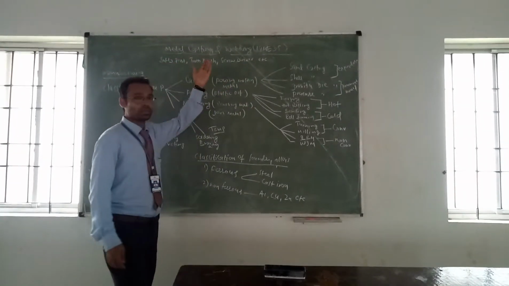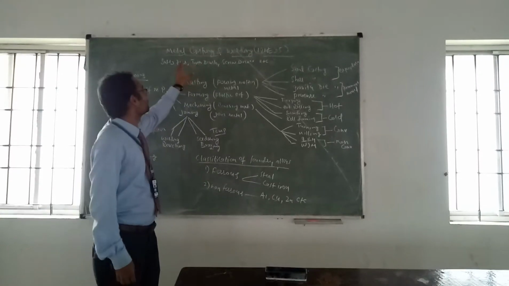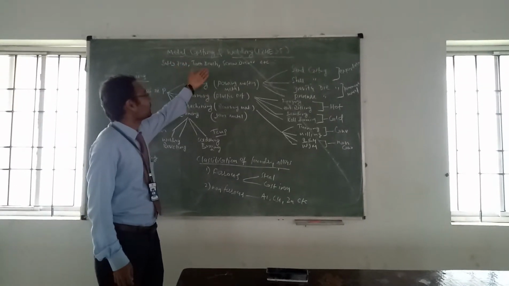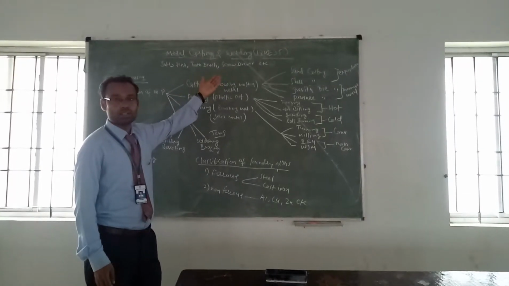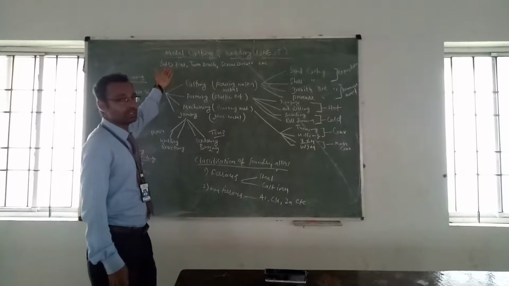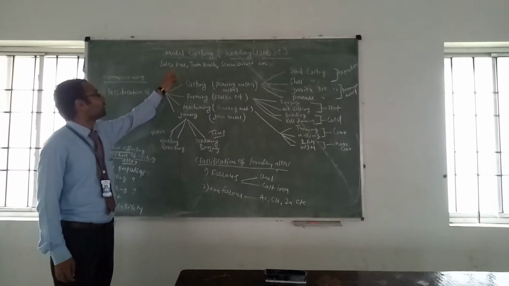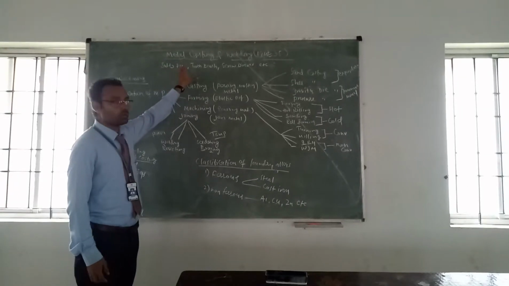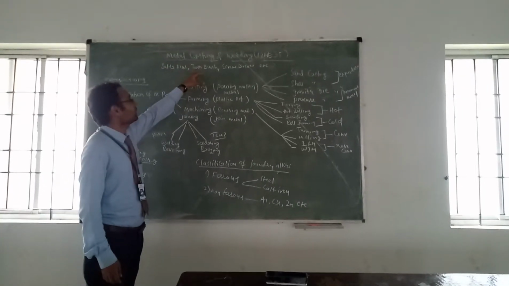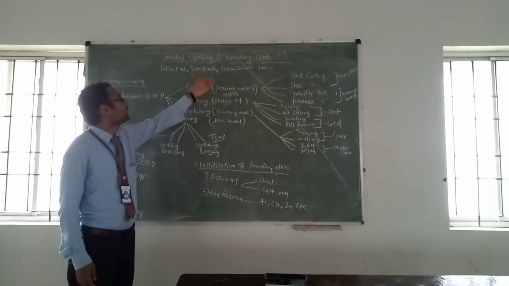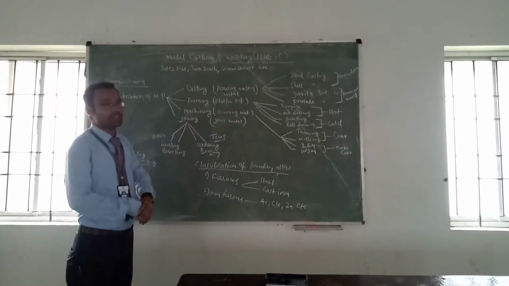Metal means with the help of metals we are making the component. How? With the casting method and welding. Welding, you know, is a joining process. Hence it is called the metal casting and welding subject. I will repeat: why is it called metal casting and welding? With the help of metal we are making components by the process of casting, and sometimes we are also doing welding, to produce a desired object.